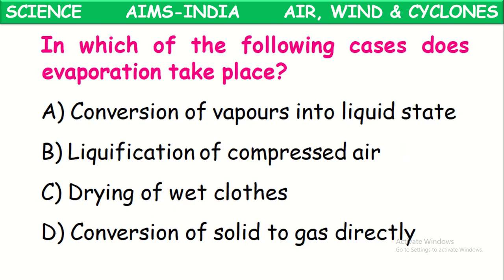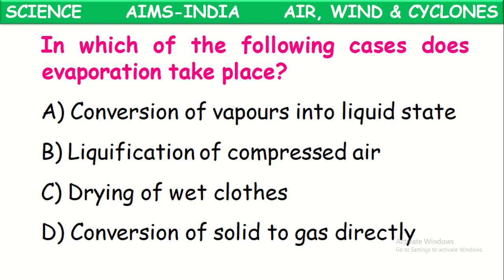Right, next one. In which of the following cases does evaporation take place? Conversion of vapors into liquid state. What do we call evaporation? Conversion of liquid into vapor state. But conversion of vapors into liquid is called condensation. Liquefaction of compressed air is also just like condensation. In both these processes, a gaseous substance converts into liquid state.